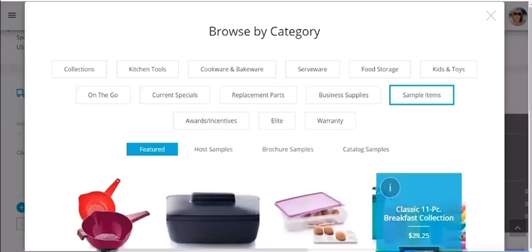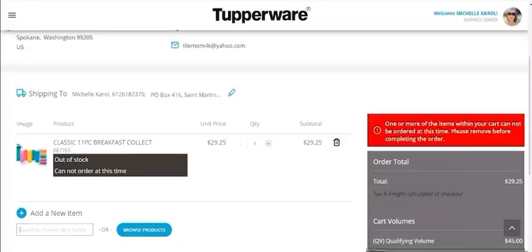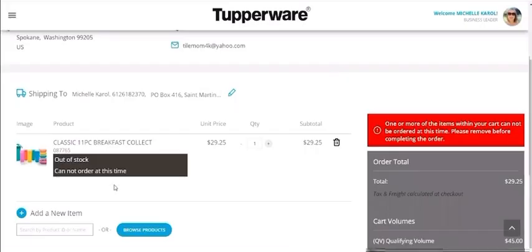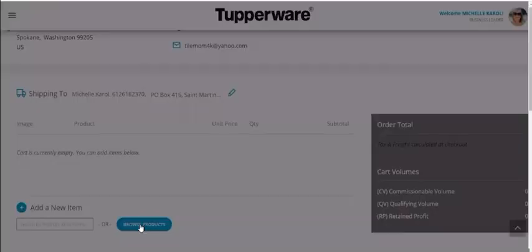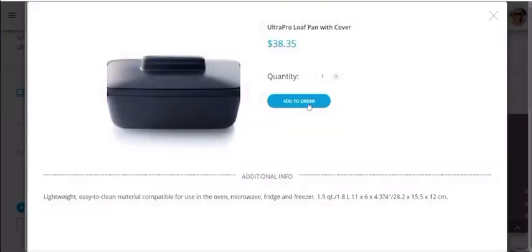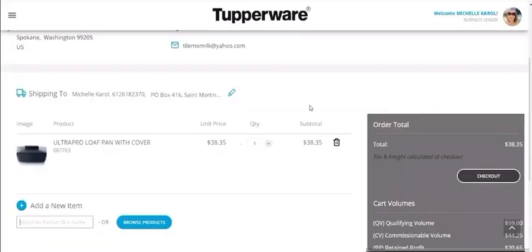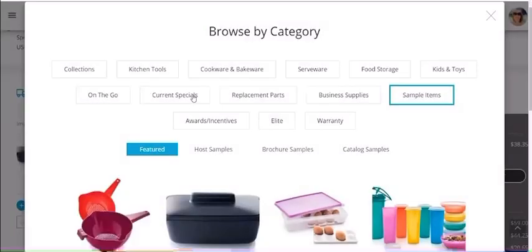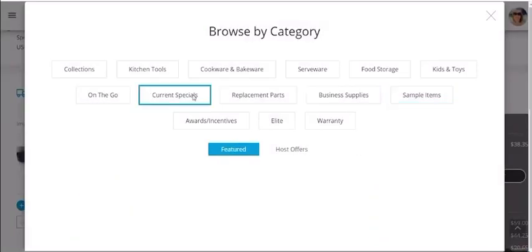Wow, I'm going to add this to my list. Oh, it's out of stock. Darn, I can't order that. I put that in the garbage. Getting so excited. Browse products. Okay, I'm going to do the Ultra Pro Loaf Pan. Add to order. That is a sample. Okay, so I'm going to click Browse Products. Now I'm going to go to Current Specials.